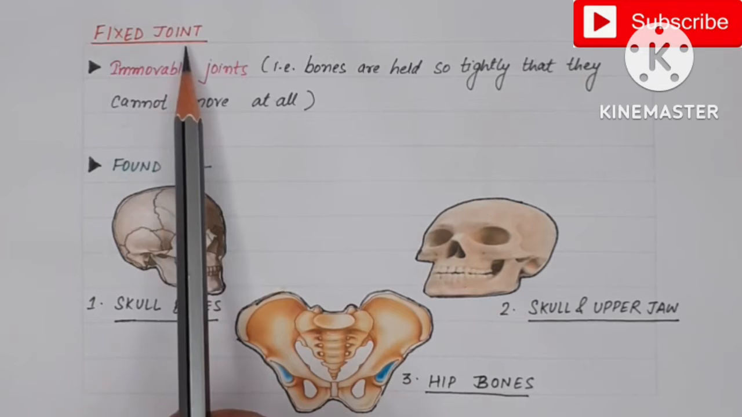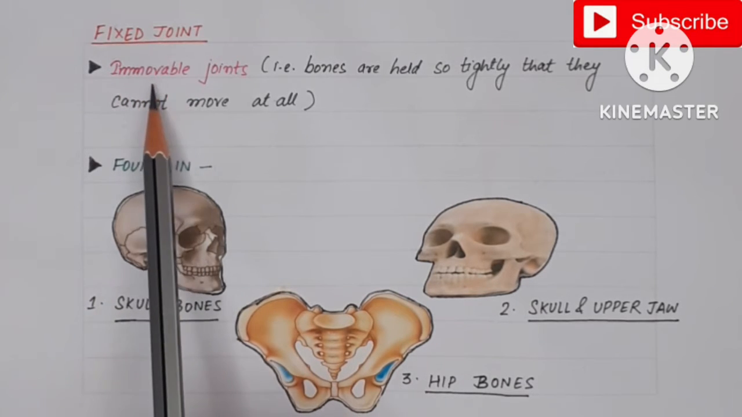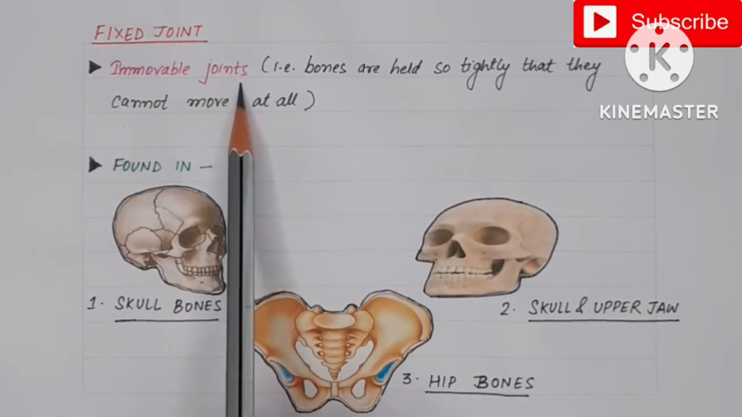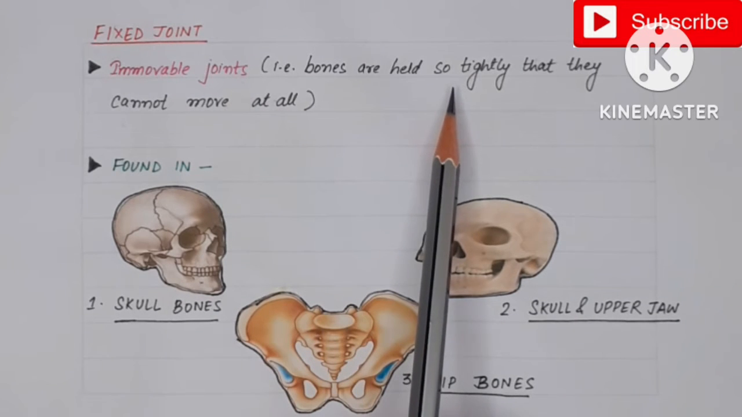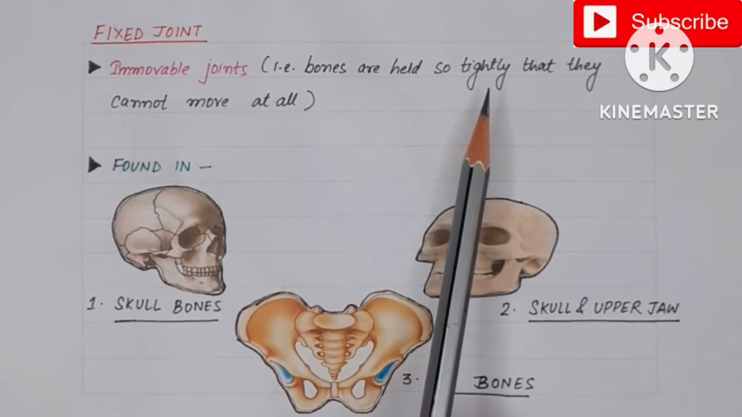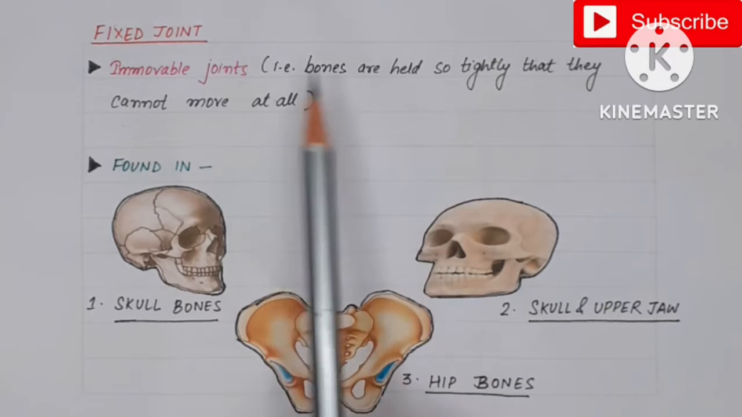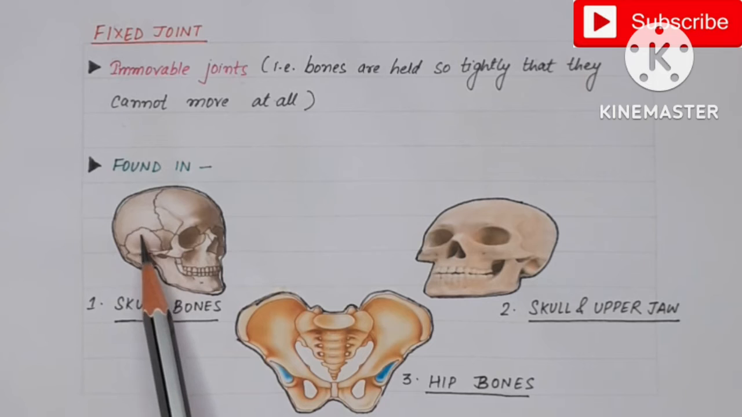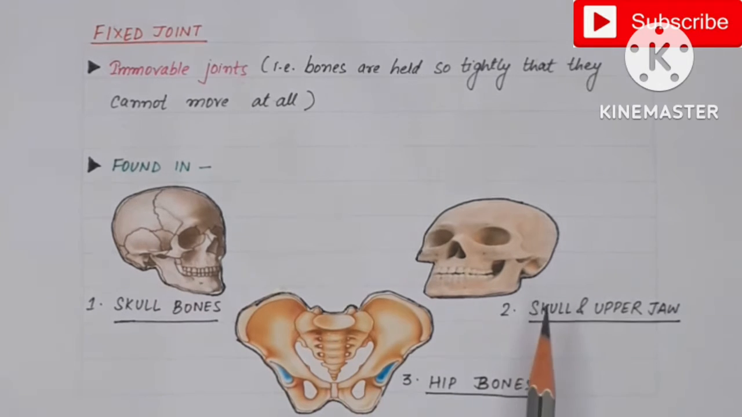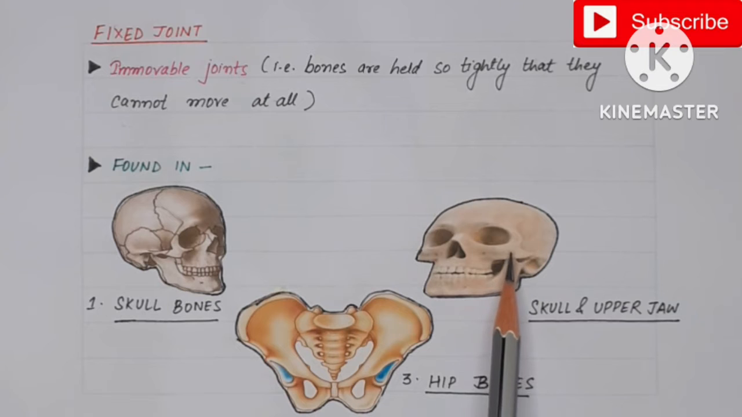Now moving on to the fixed joint. As the name suggests, fixed joints are immovable joints, which means bones joined together by a fixed joint cannot move at all. No movement is possible between them. Fixed joints are found between the bones of the skull. They are also found in the joint between the skull and the upper jaw. Then this is the pelvis, which is a basin shaped structure. It is made up of various bones known as the hip bones. All of these hip bones are joined to each other with the help of fixed joints.